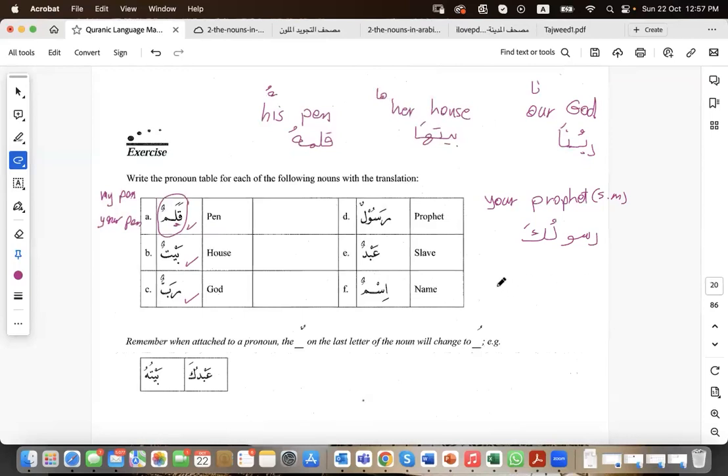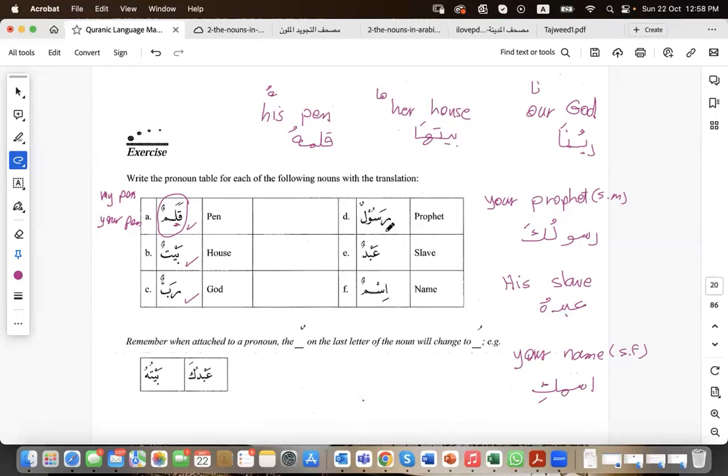Abd. Abd is slave. So "his slave", referring to Allah. Abd comes first. Abduhu. طيب اسم, which is name. Let us say, for example, "your name", and you're speaking to a singular feminine. So you would say ismuki, and the kaf has a kasra. Ismuki.